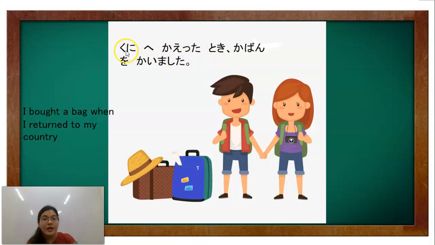So that means nakauwi na siya bago niya binili ang bag. Ginawa niya na ang first action. Okay, that would be, ginawa niya na, nakauwi na siya, and then bumili siya ng bag after.